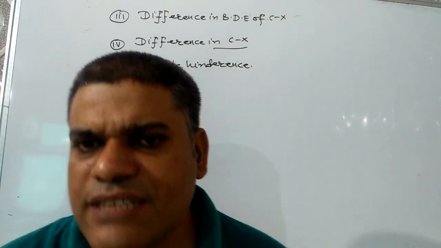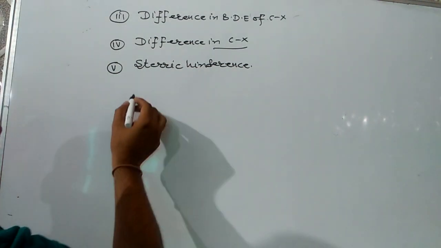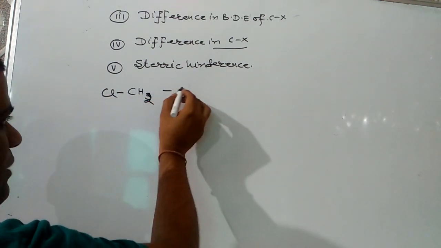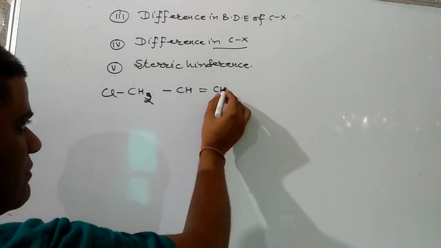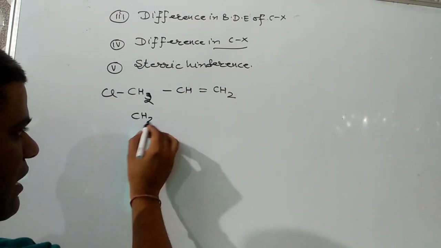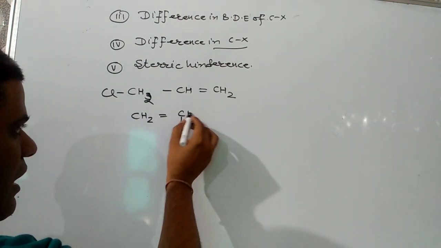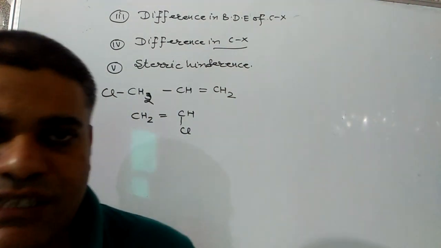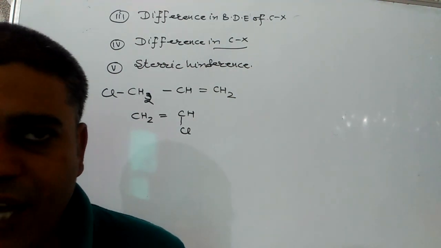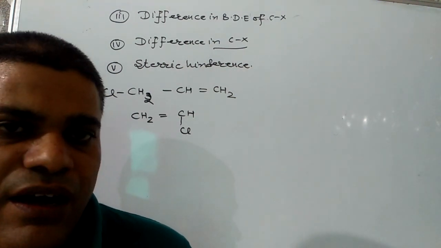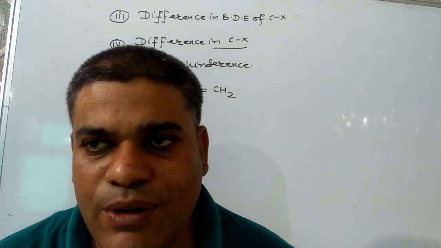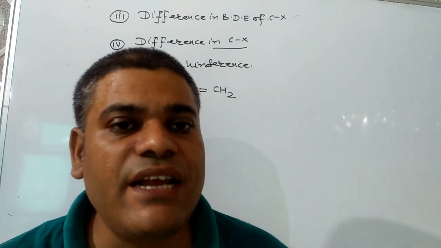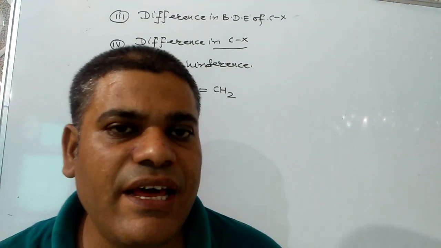Now, the next very important question might be: out of allyl chloride and vinyl chloride, which is more reactive for nucleophilic substitution, and why? In the same way, allyl chloride will be more reactive than vinyl chloride due to the polar nature, the difference in hybridization and resonance stabilization in vinyl chloride.